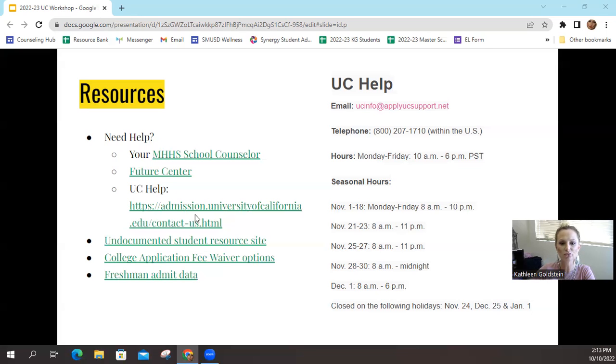Some other great additional resources are the UC help system directly, resources for undocumented youth, college application fee waiver information, as well as some freshman data. Here is also the UC help desk directly. You can email them, you can call, and then they do have seasonal hours based off of it being much busier during the November timeframe.